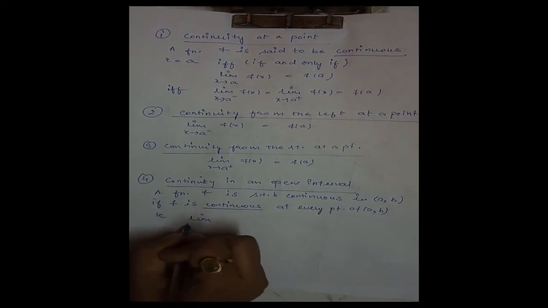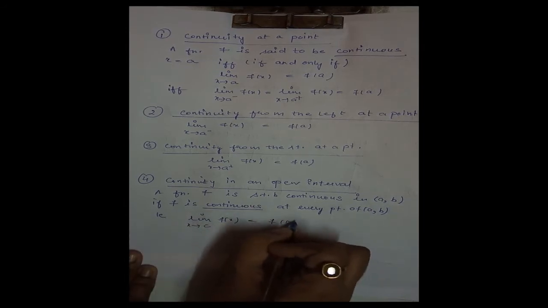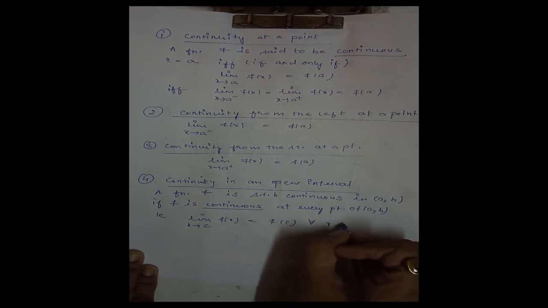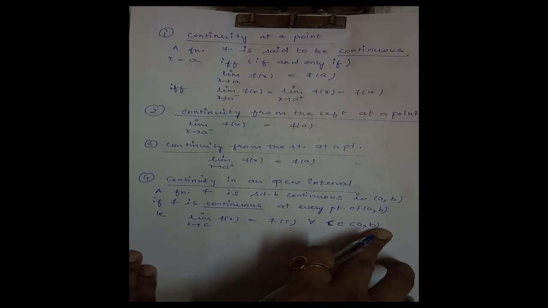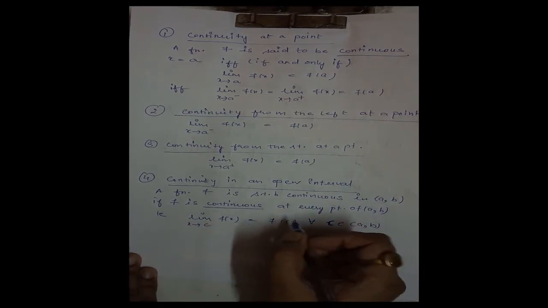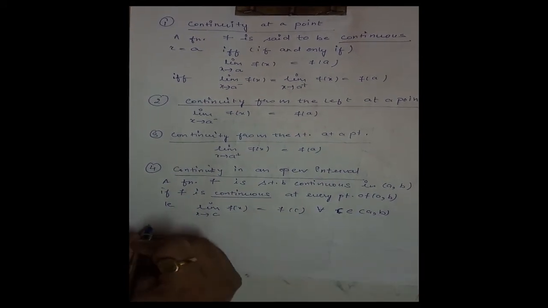That is, limit x tending to C of f of x is equal to f of C for every C in the open interval AB. If C is any point in the open interval AB, then the limit should exist and be equal to the function value. Then f is said to be continuous in an open interval AB.